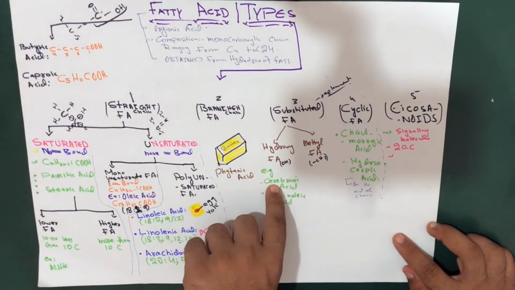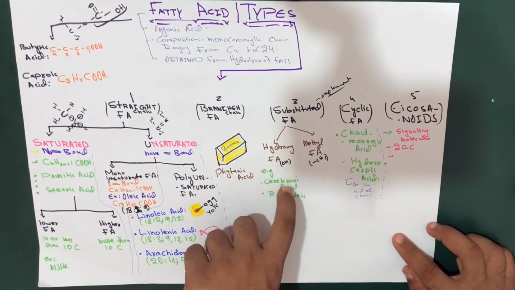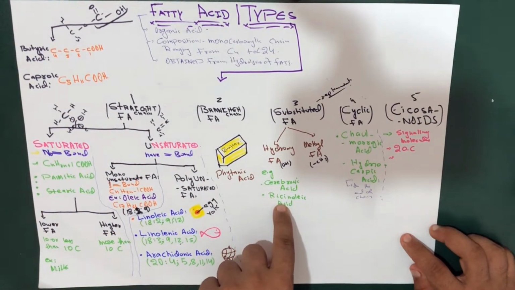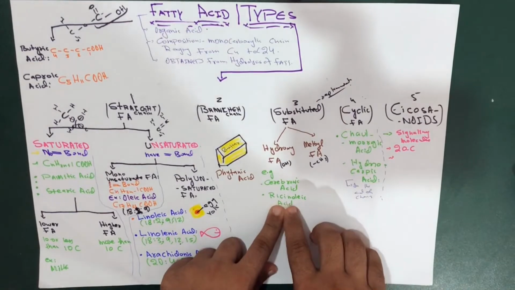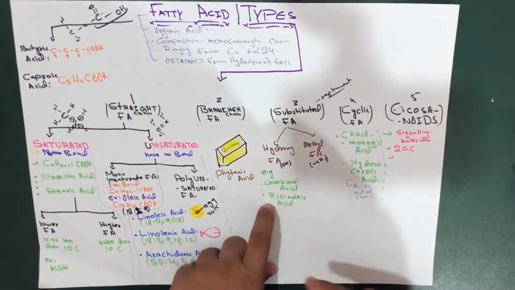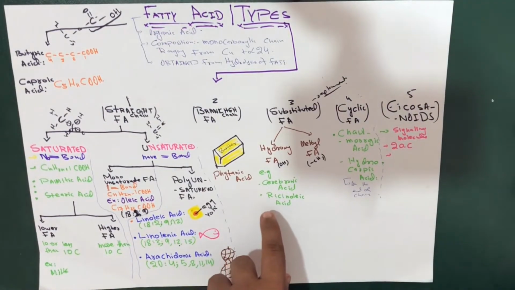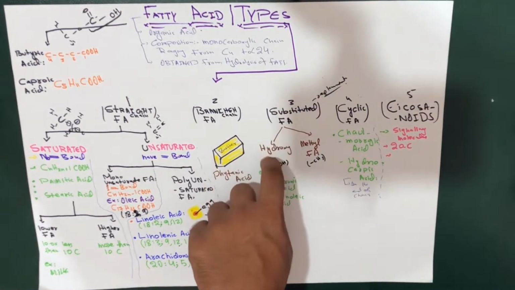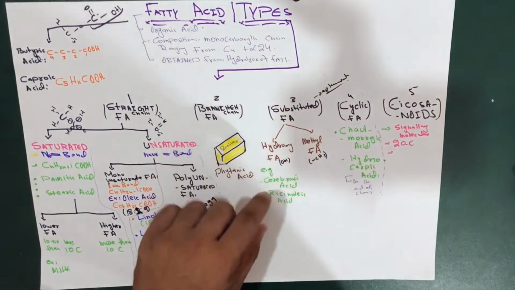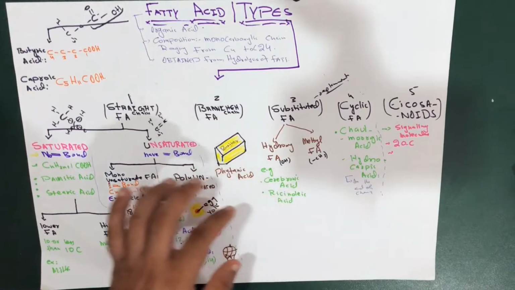We have cerebronic acid, which is found in brain glycolipids. And also we have another one, sorry for my pronunciation, but I'm sure it could be linoleic acid, which is also a hydroxy fatty acid. Don't put it in the methyl fatty acids. Just keep it here in the hydroxy fatty acids.